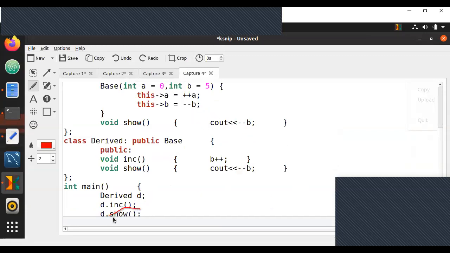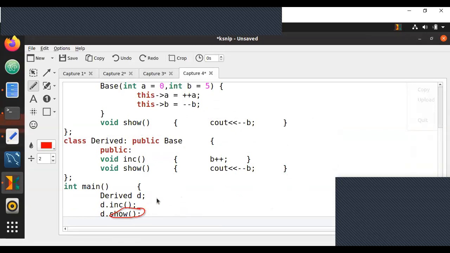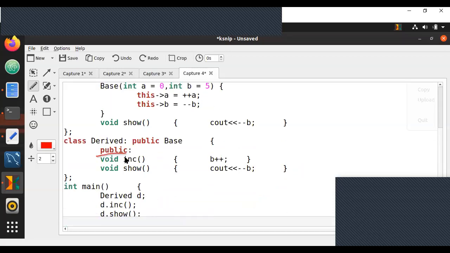But when derived class show is called, it will not go to base class show by default. It will only go to derived class show. Remember, it won't go to base class show by default. So just know that. So first step, we'll call the derived class object. That means the derived class constructor is called. There's no derived class constructor we have written.